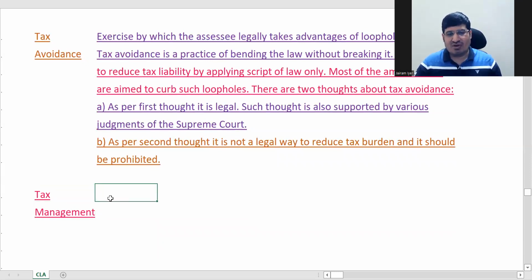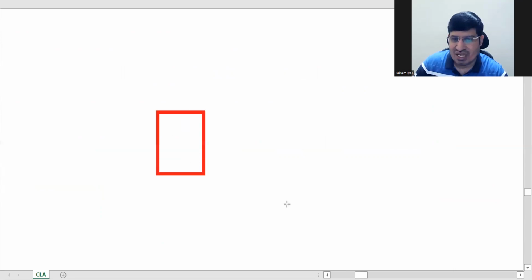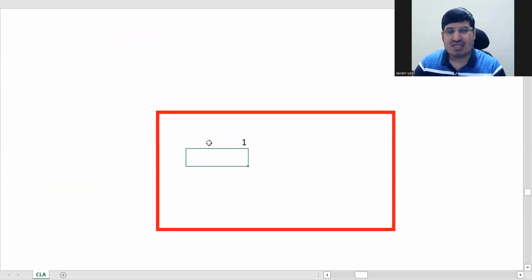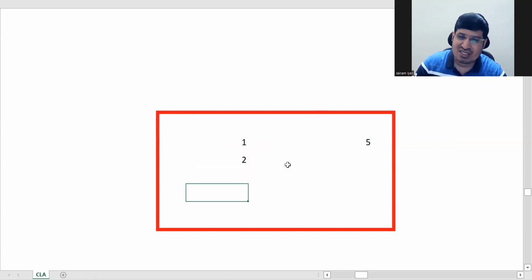Now tax management is nothing but what happens is, every company has a tax department internally, right? In the tax department they have a certain number of employees. One employee will fill all returns, another employee, if someone has to go and deposit some money to the government, that work he'll do. They will have a finance manager heading them. Like that, there will be a team. So this team does all the tax compliance of the company.